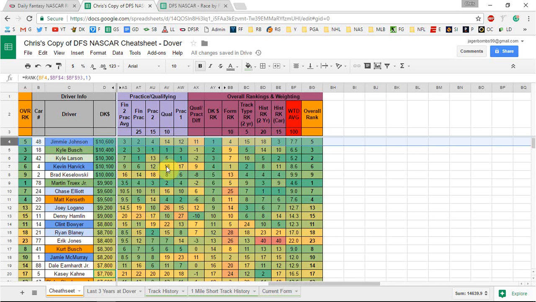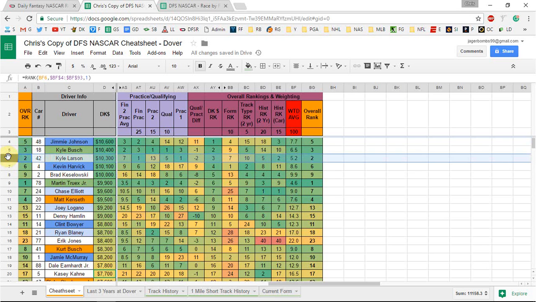Kevin Harvick starting 18th is a nice value for him. He got faster through the weekend, going 12th, 6th in the final 2 practices. Could probably even get faster than that. He's definitely going to be a top 5 car, I think. We're looking at track type. He's really good at 1 mile tracks, and he's been pretty good here as well at Dover.